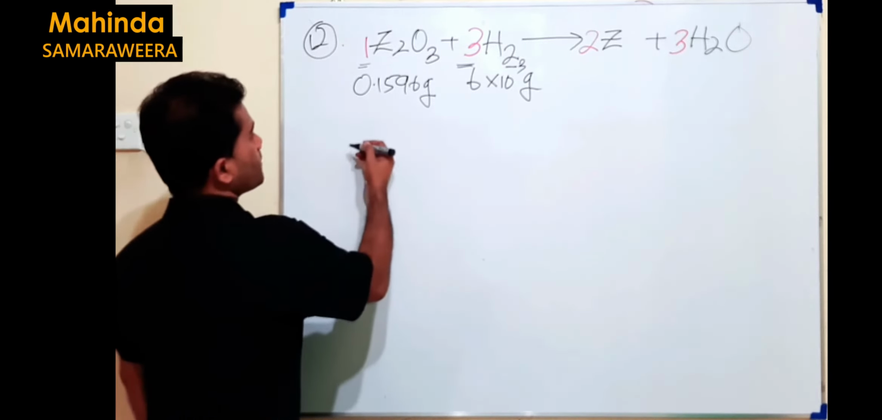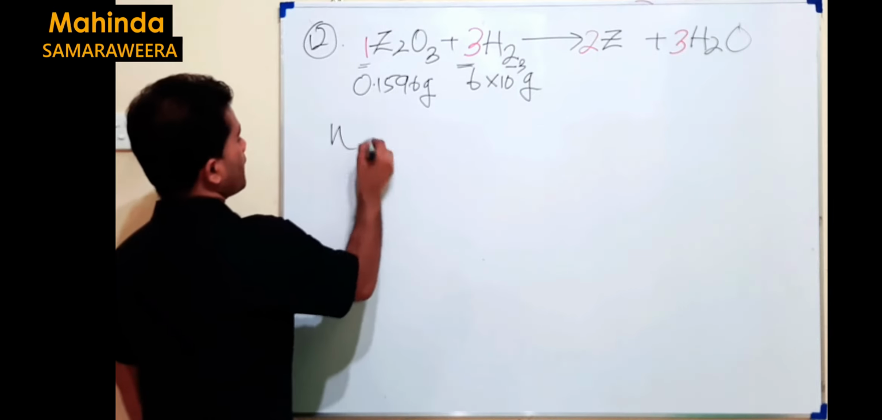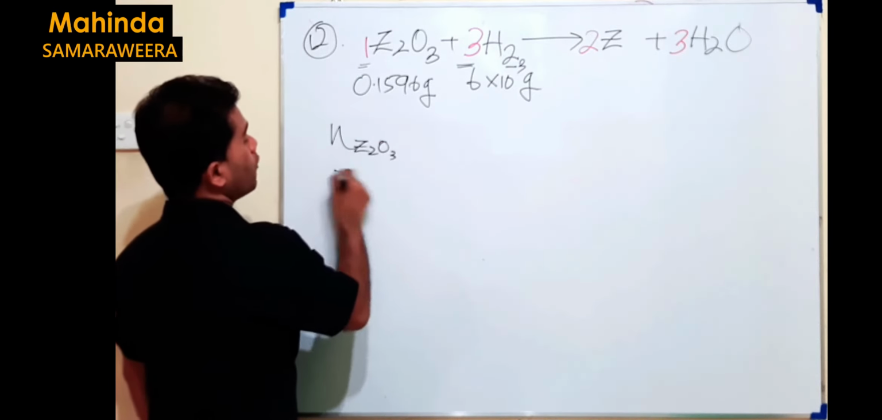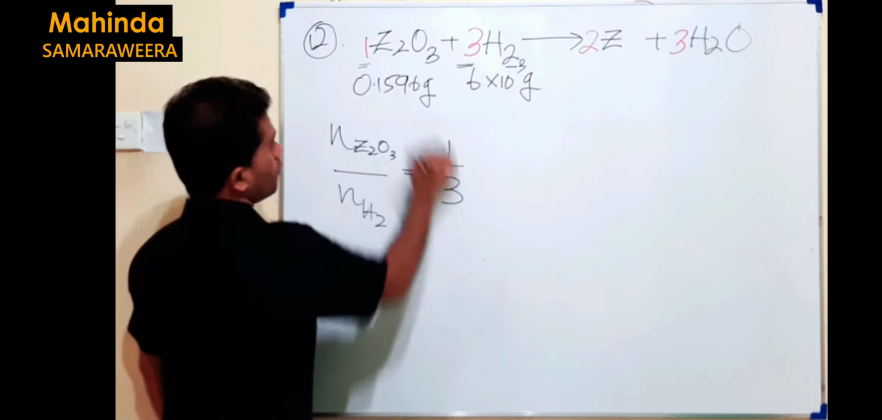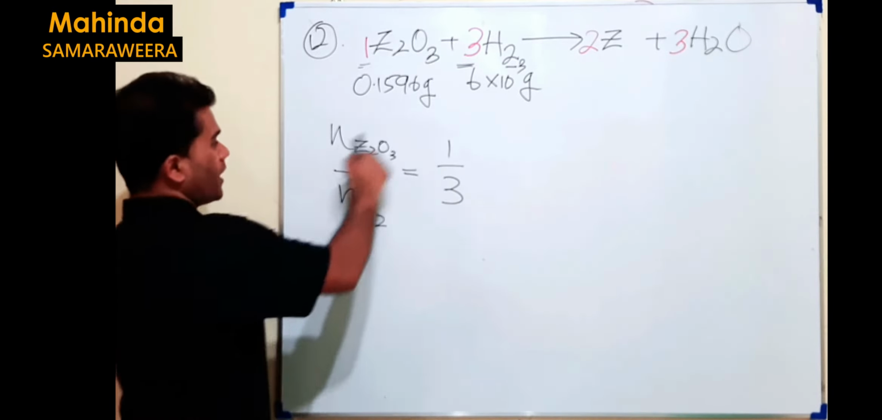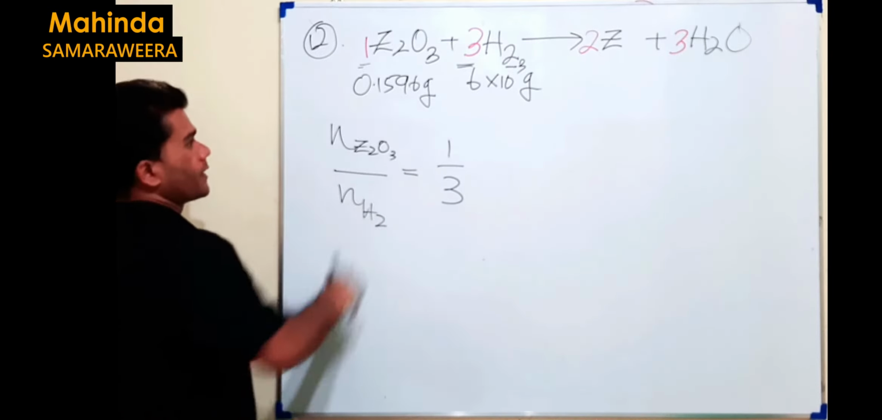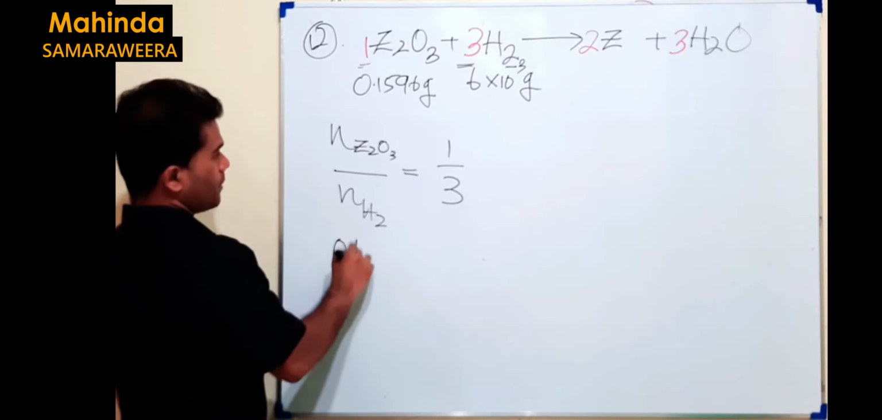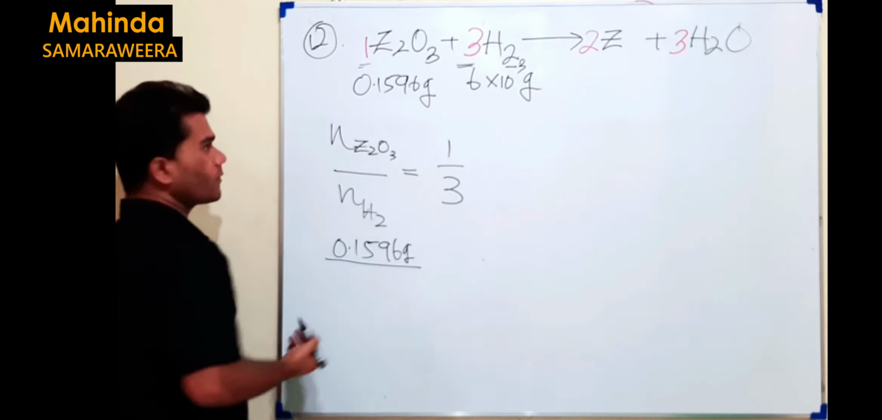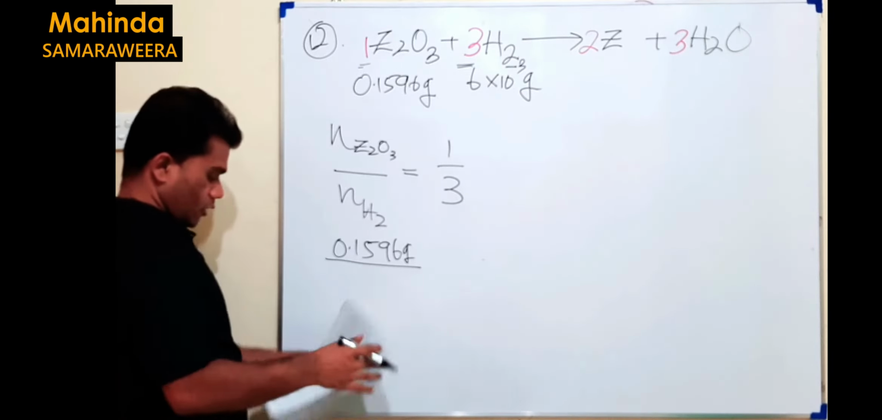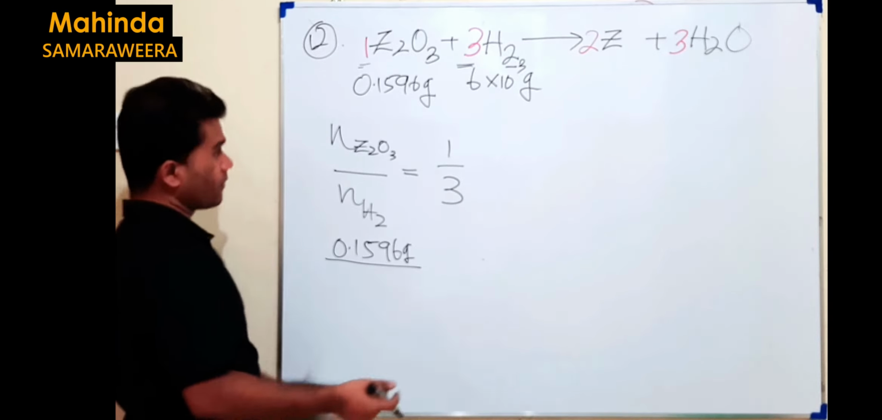We just write it like this. Reactant mole of oxide over reactant mole of hydrogen is given by the stoichiometry. But reactant mole of oxide can be given like this. Mole is mass over molar mass, divided by the molar mass. The question is to find out the atomic weight of Z.